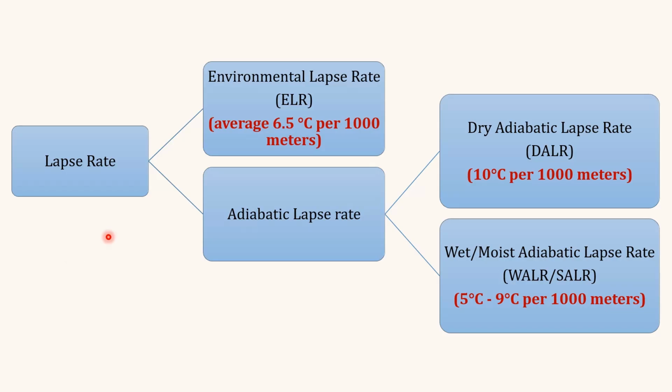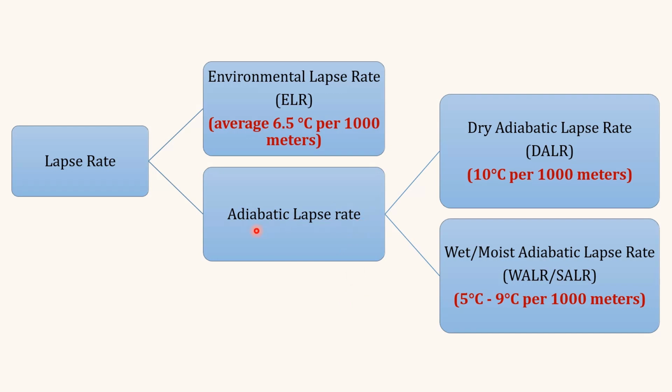So by now we know that lapse rate is of two types, environmental lapse rate and adiabatic lapse rate. Environmental lapse rate is the rate of change of temperature in the troposphere, where we consider a static environment, and the value is an average of 6.5 degrees Celsius per 1000 meters. And the other one is the adiabatic lapse rate, where we consider the vertical movement of the air parcel and the temperature change of the air parcel due to pressure changes.